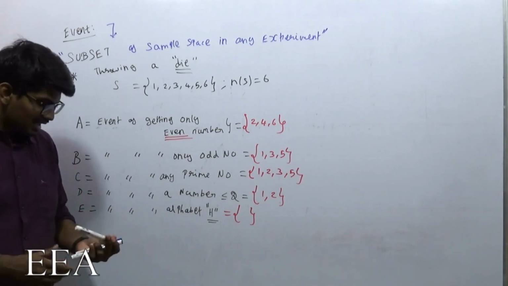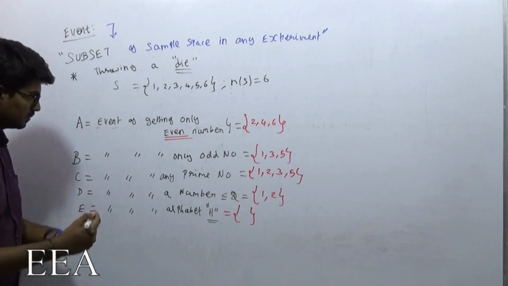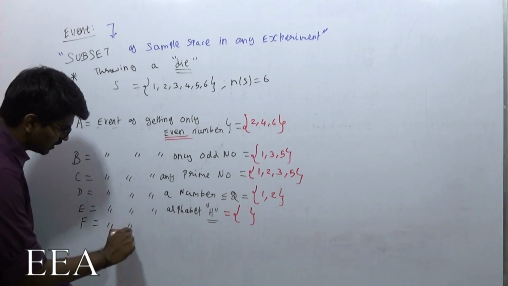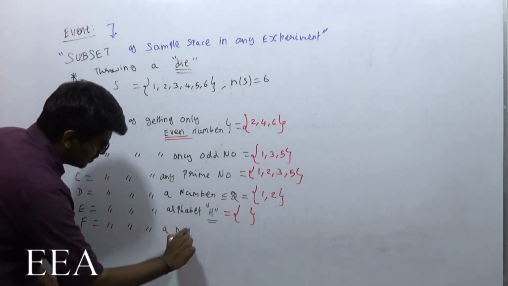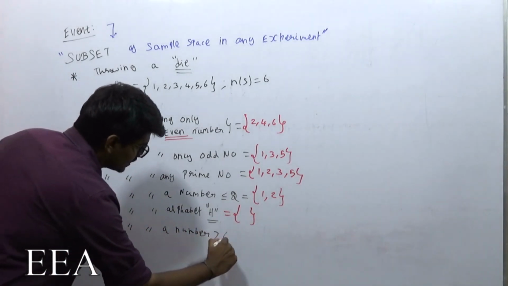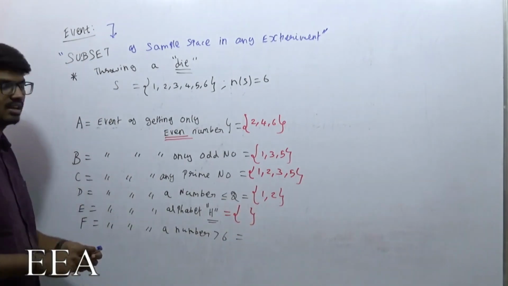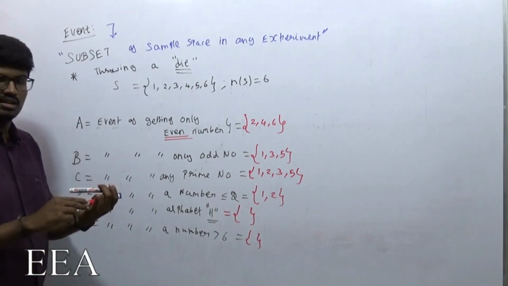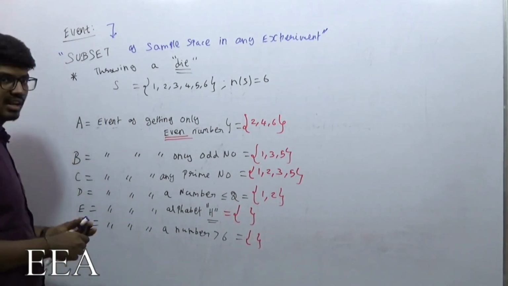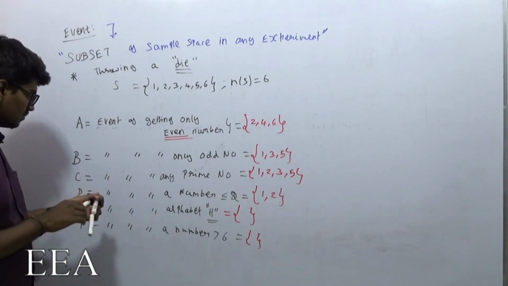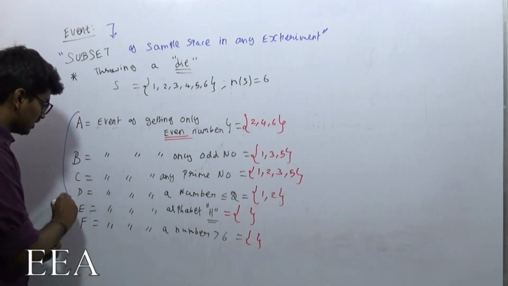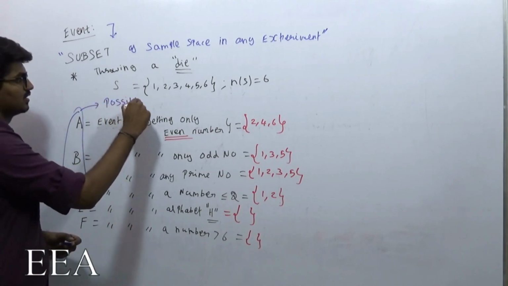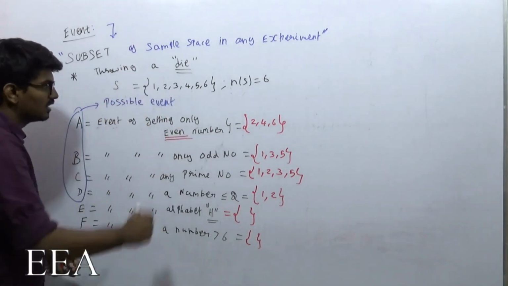Okay. Next I will define one more term. Let F be the event of getting a number greater than 6. Again, it is a null set, right? So all these 6 are events, but these 4, A, B, C, D, are possible events. Okay, because it is possible.